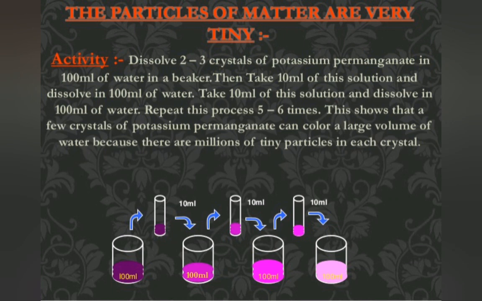Now let us discuss with an activity. You just have to take 2-3 crystals of potassium permanganate in 100 milliliters of water in a beaker. Then take 10 milliliters of this solution and dissolve in 100 milliliters of water. Again take 10 milliliters of this solution and dissolve in 100 milliliters of water. Repeat this 5 to 6 times. There are millions of tiny particles in each crystal.